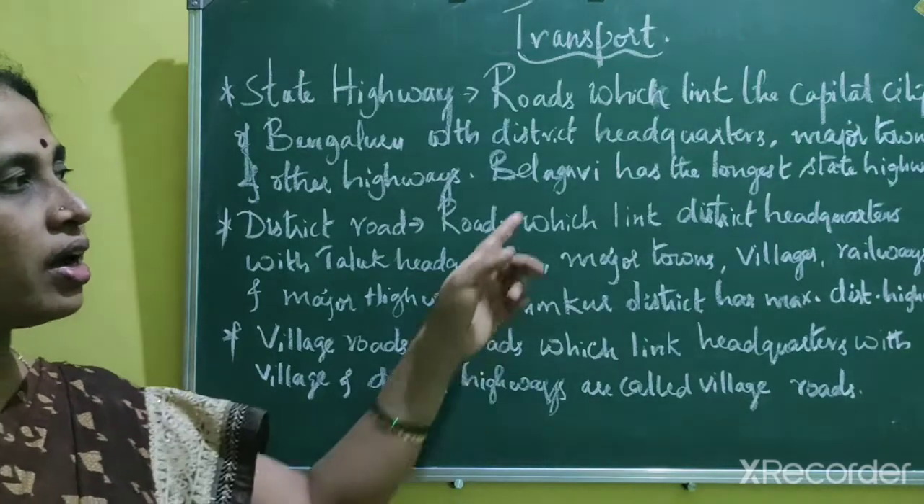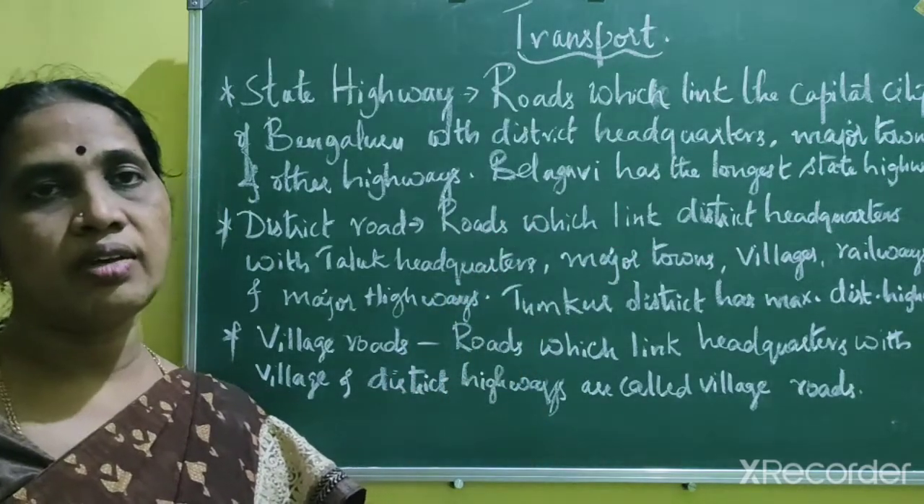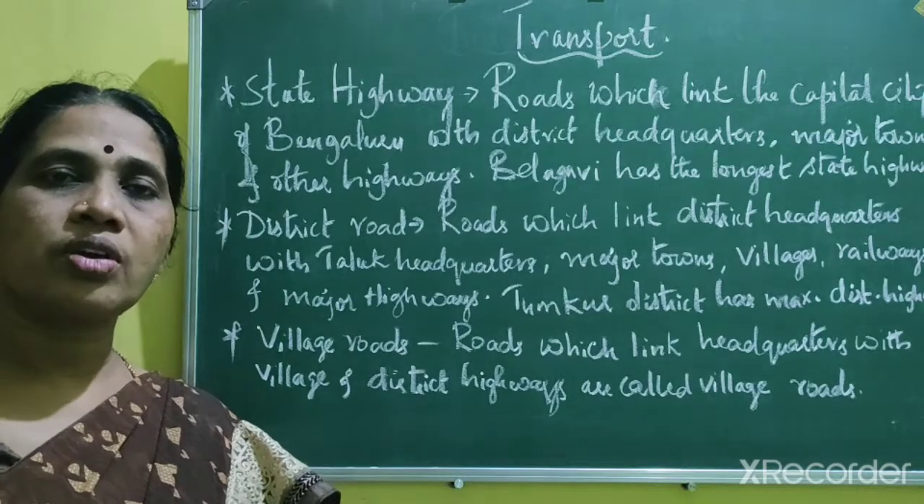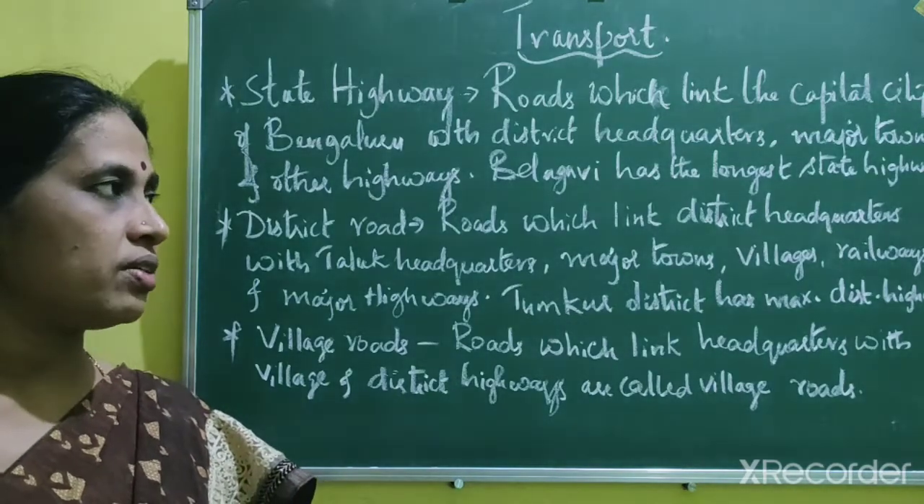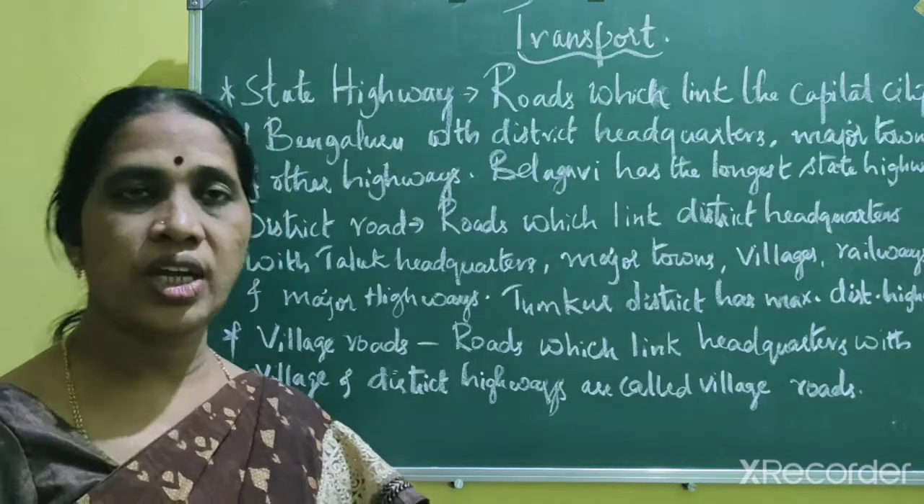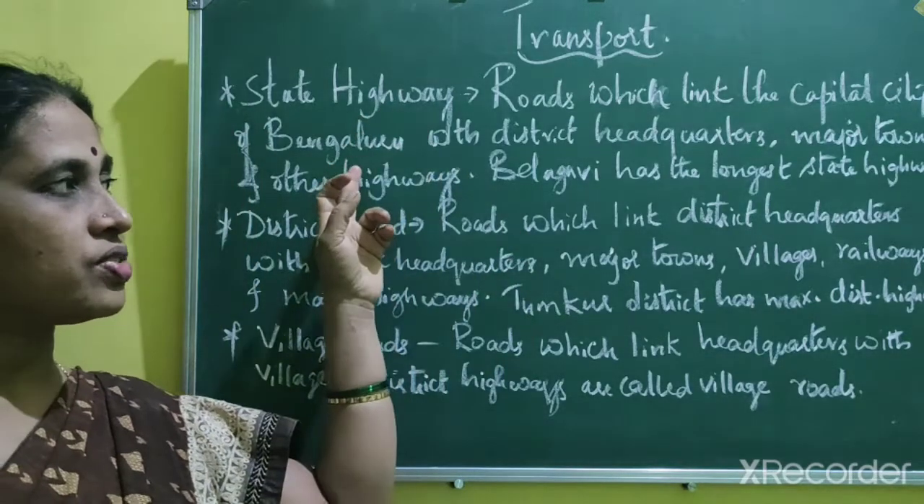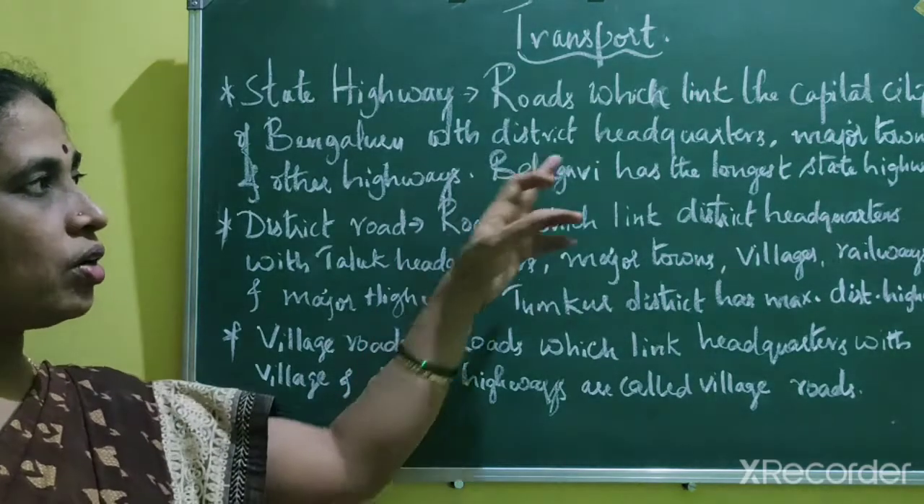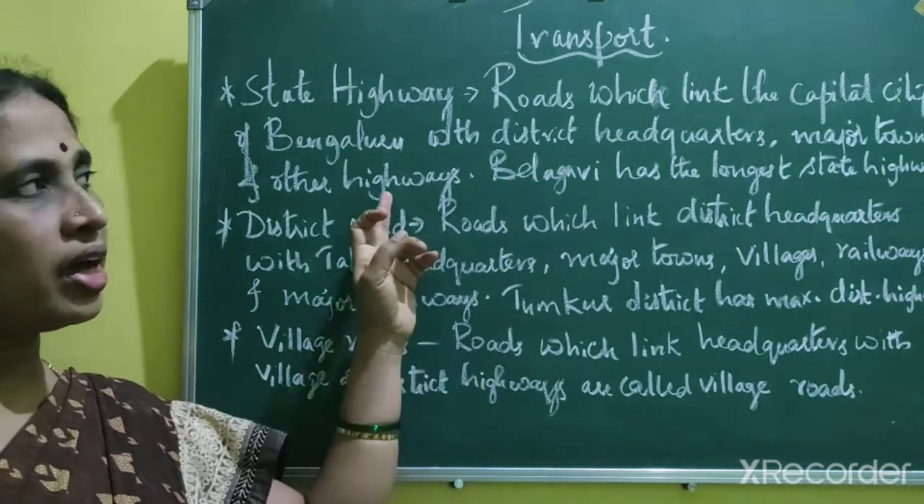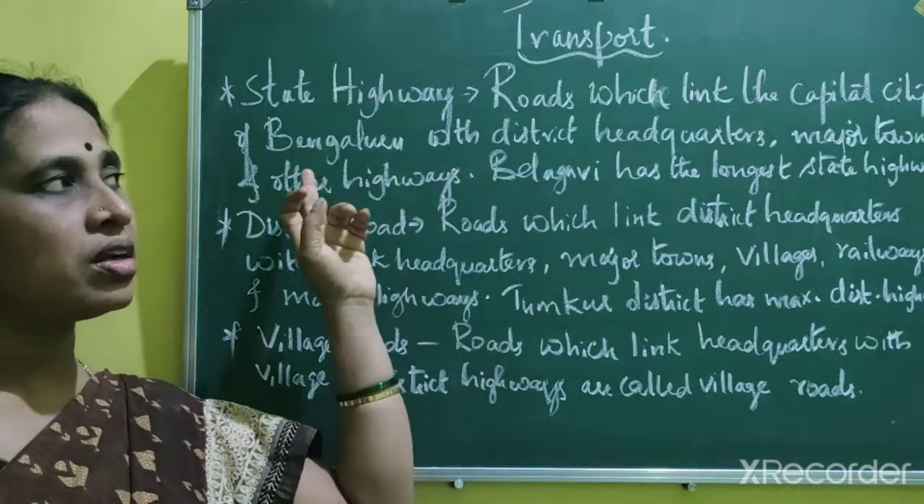Belagavi has the longest state highway, and Karnataka has around 20,905 kilometers of state highway. So that is about the state highway. It is maintained and constructed by the state government, and it links the district headquarters, highways and major cities and towns.